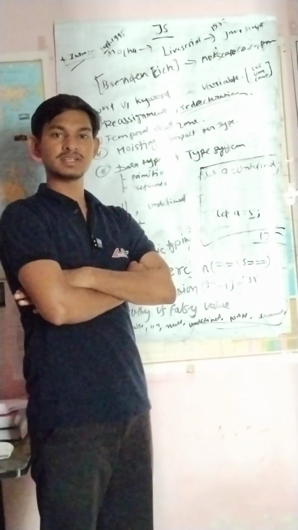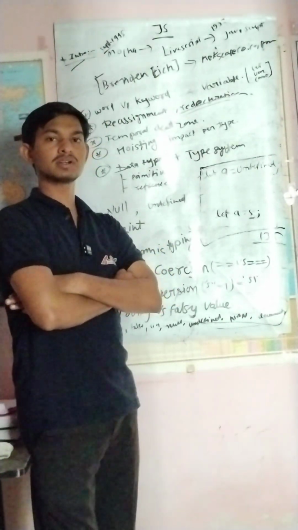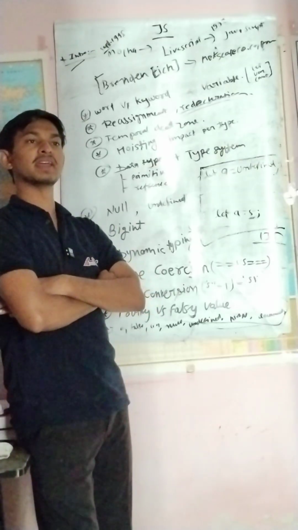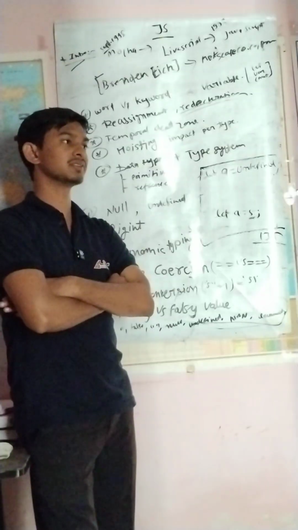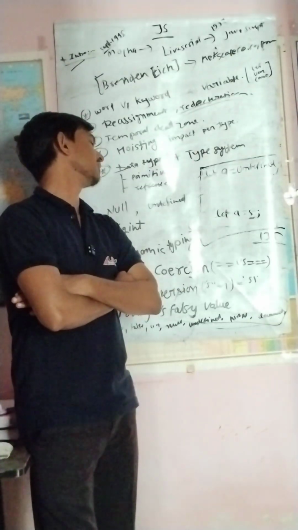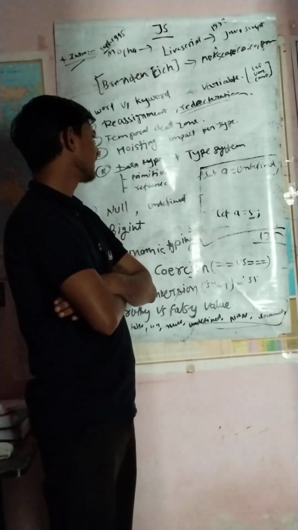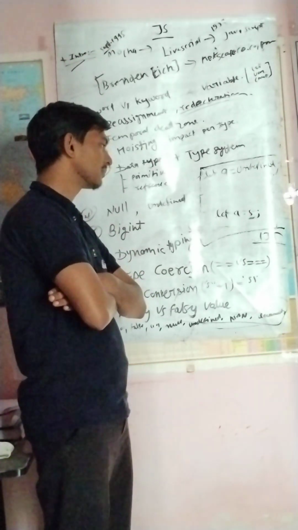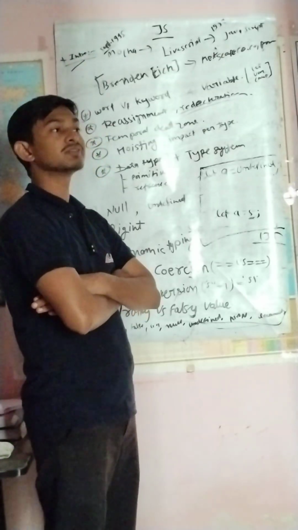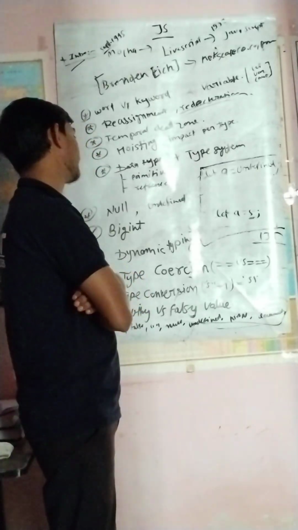So let me help you understand it in very simple terms. Suppose you are trying to copy any data type and it gives you the original copy, it means it comes under the primitive data type.